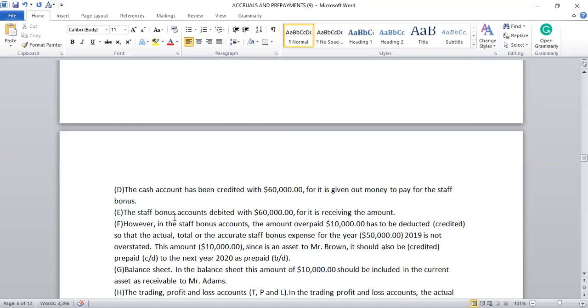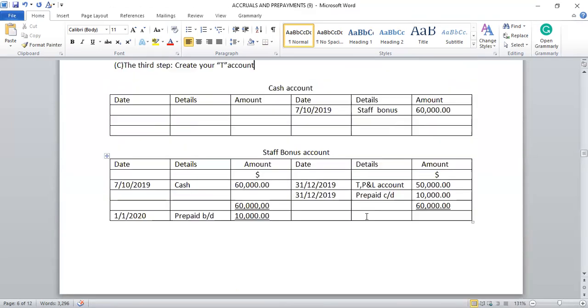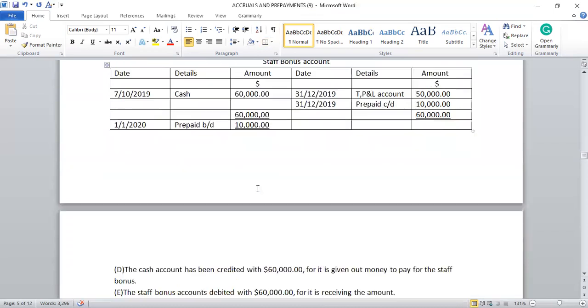The staff bonus account is debited with $60,000, for it is receiving the amount. So on the left-hand side of the T account, that's where you debit. So date 7/10/2019, it is cash, $60,000 debited.